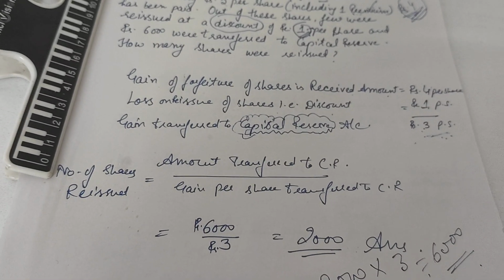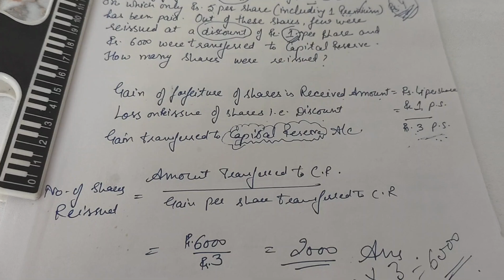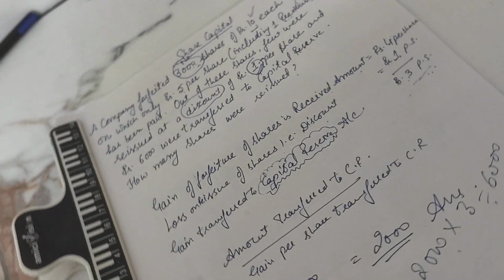So this is our verification done for the given case, and this is the way MCQs are to be solved for the forfeited shares.